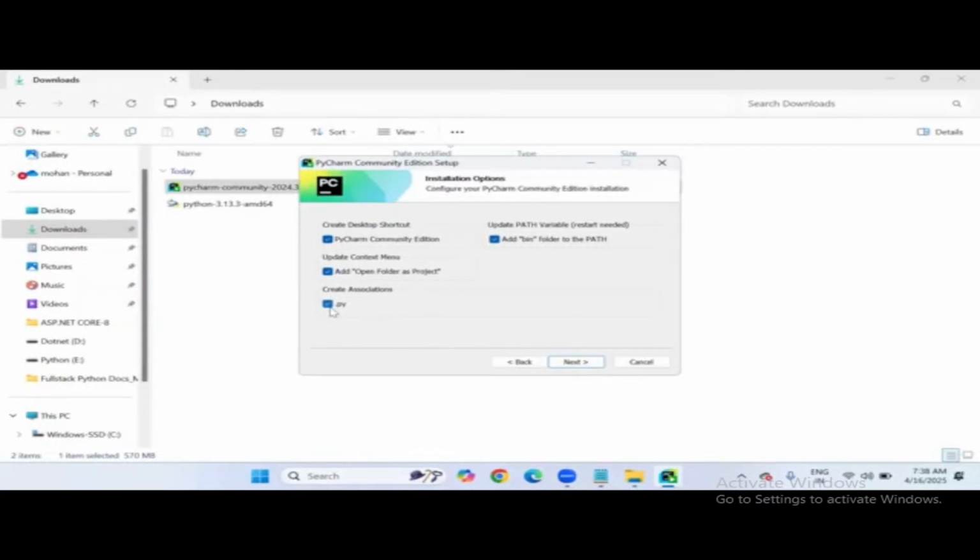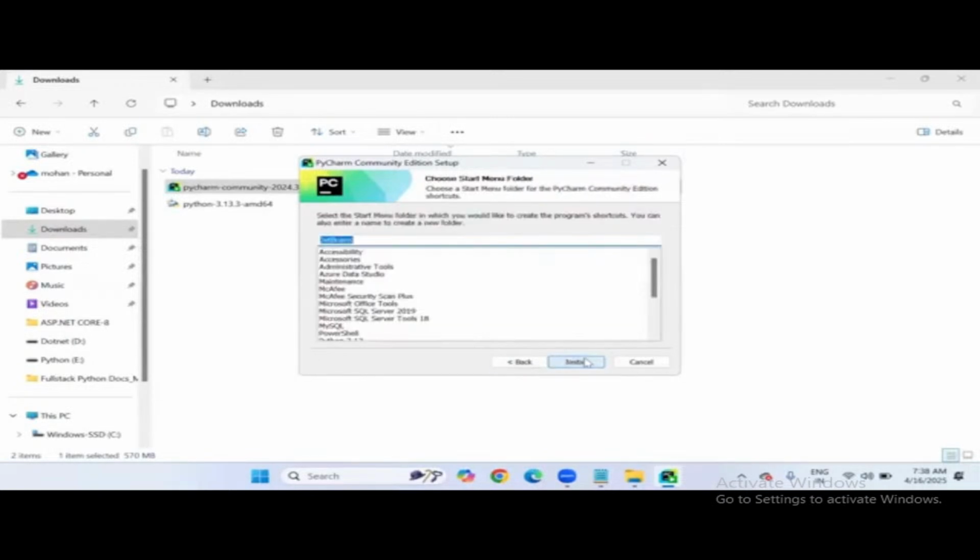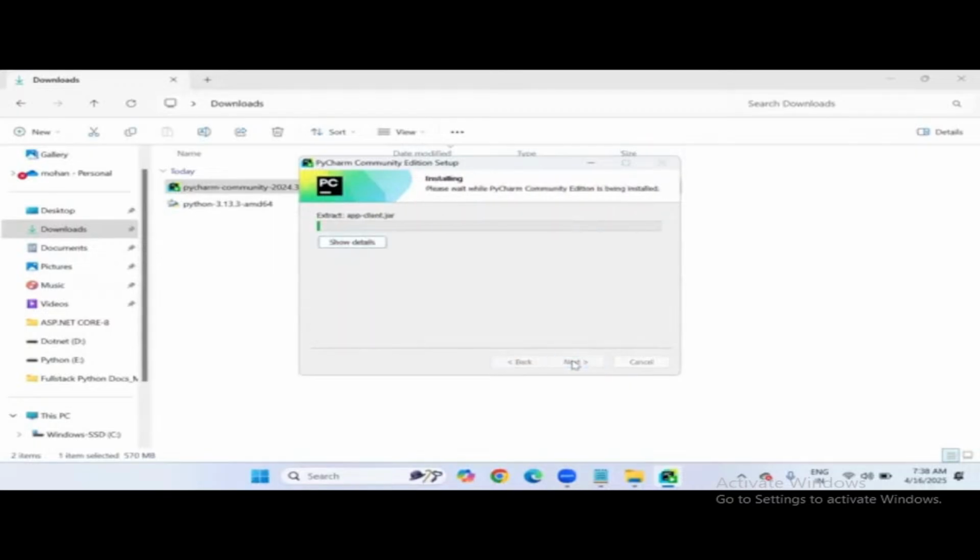Whenever you add a new file in the PyCharm editor, the file name is enough; every time there is no need to give the .py extension to save the file. That's why I'm activating the .py association here. So let's click on next, click on install. It will take a few seconds to complete this installation process.